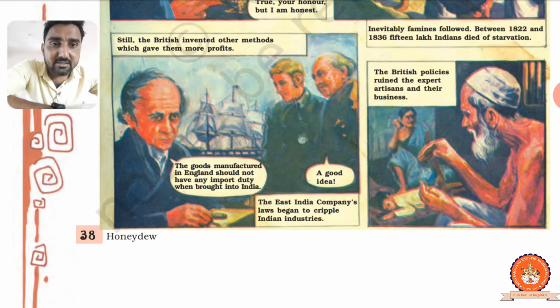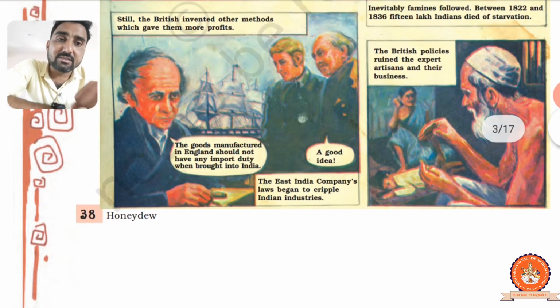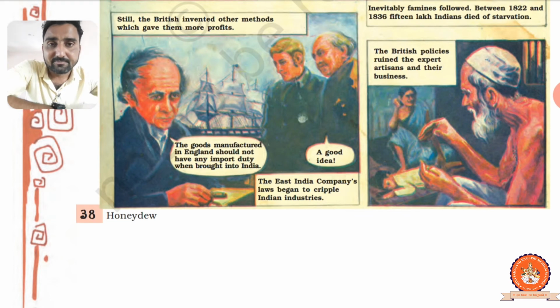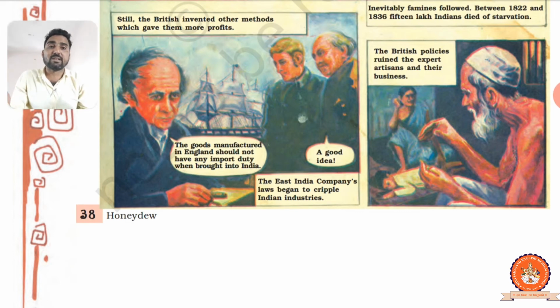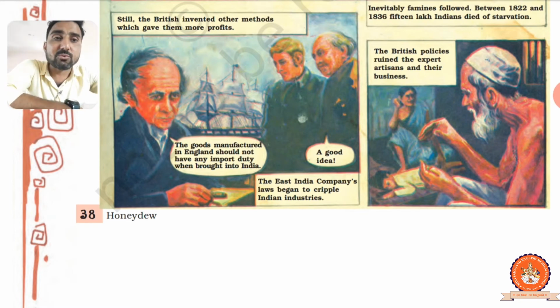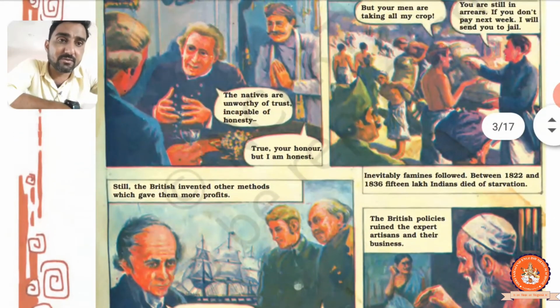The East India Company's law began to cripple Indian industry. So the British made a law very smartly. That's why Indian industries collapsed totally, because Britishers had more rights, and without any import duty they sent all the goods into India and did not need to pay any tax or charge. But Indian industry, in the Indian country, had to pay the tax and import and export duty. So that is a very bad thing for Indian industry. Now what happened next? We are going to learn.